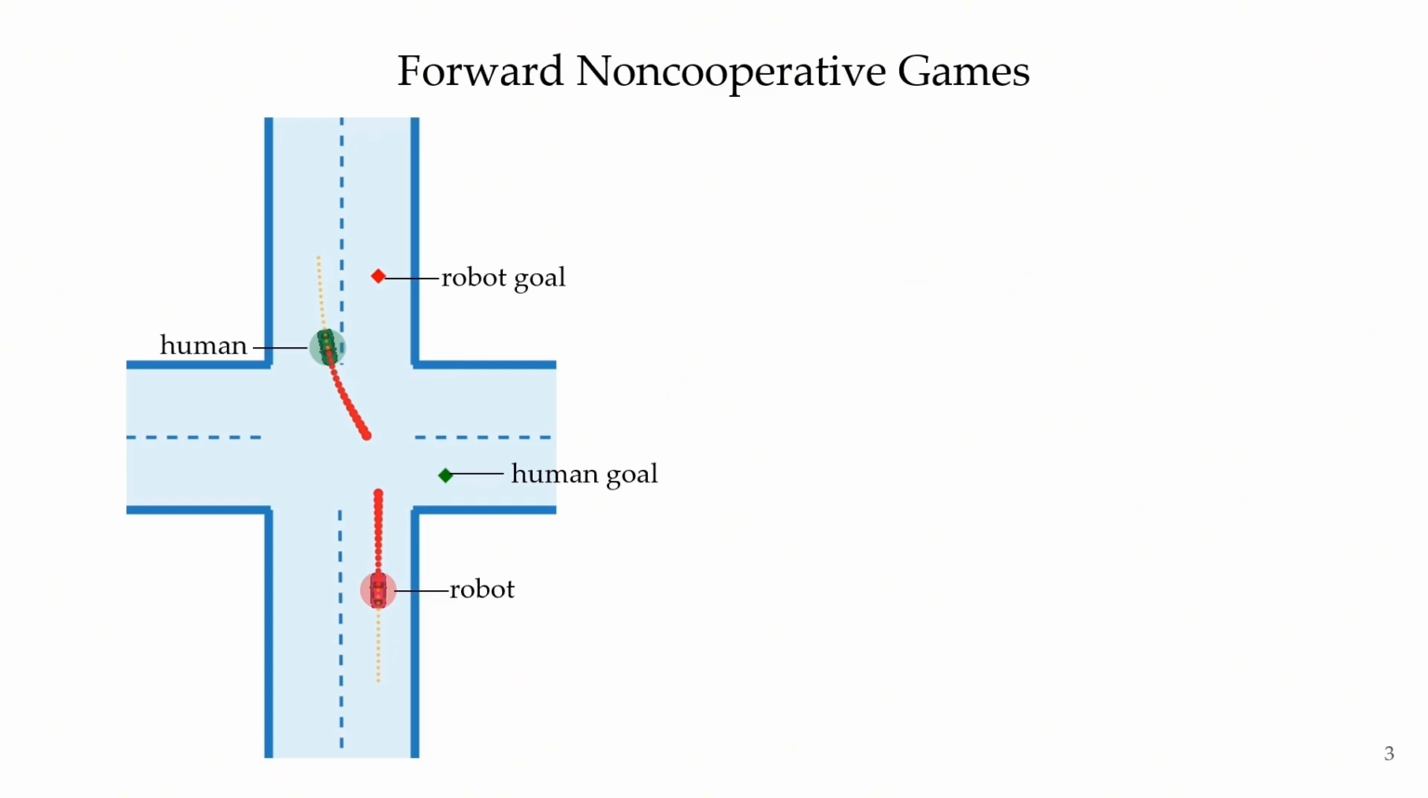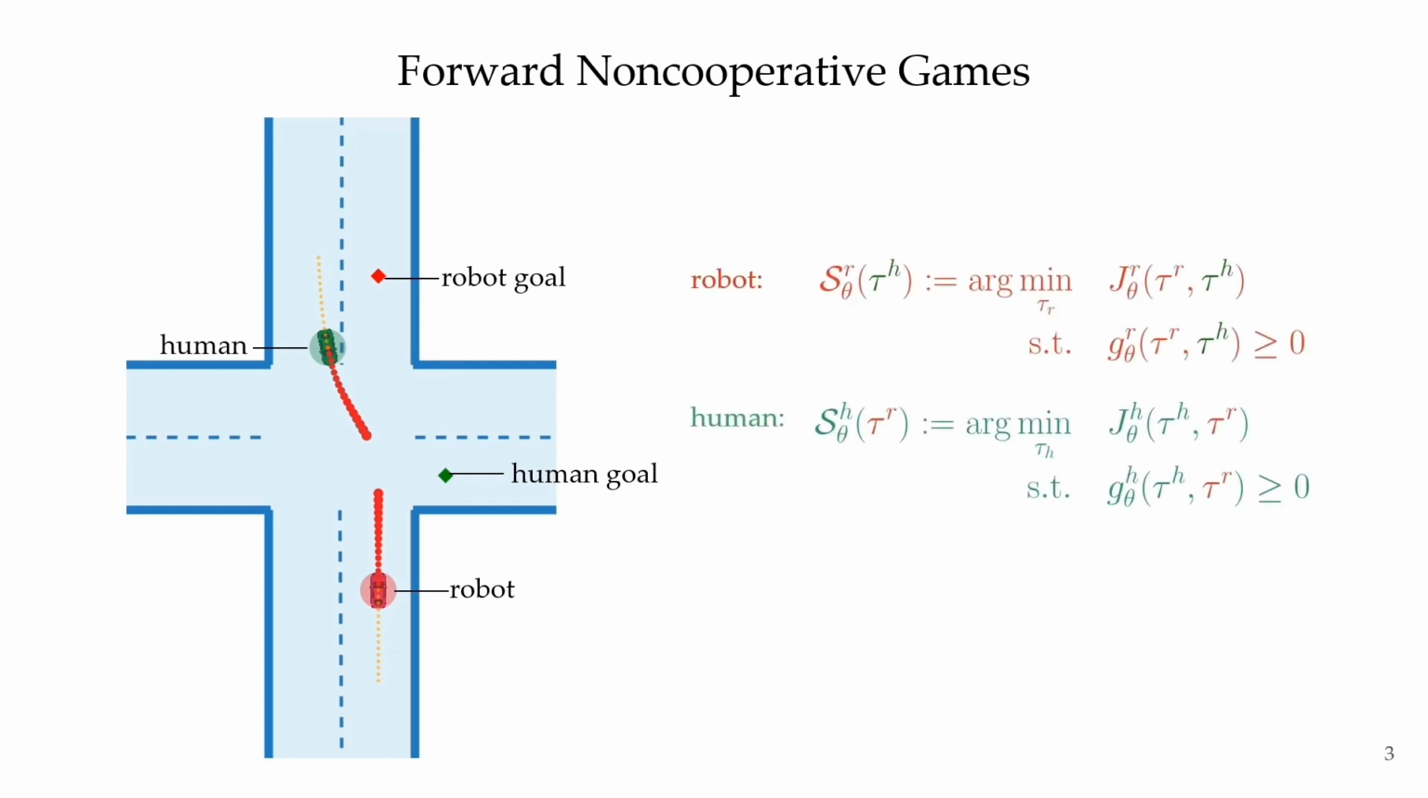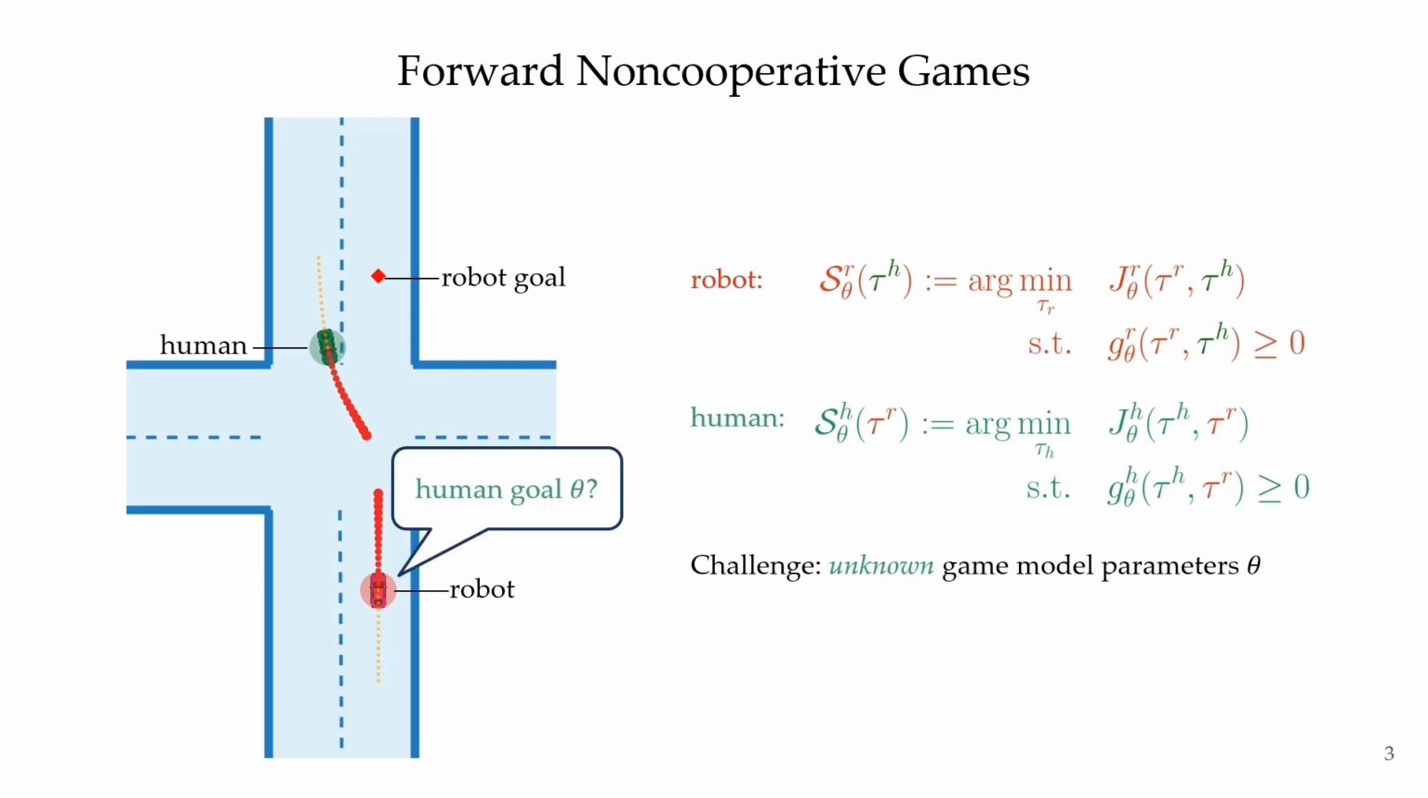while remaining safe. Dynamic non-cooperative game theory naturally frames multi-agent decision-making as coupled optimization problems. In this framework, agents optimize their individual objectives while considering each other's future decisions and respecting constraints. However, complete game models are often not available in real-world scenarios. For example, at the intersection, the robot may not know the human's goal.